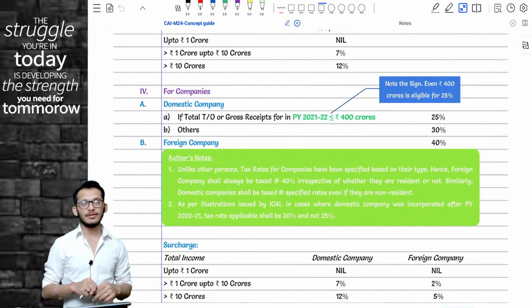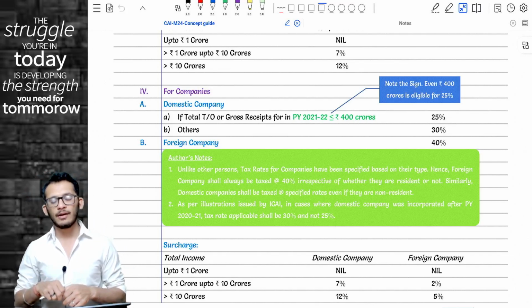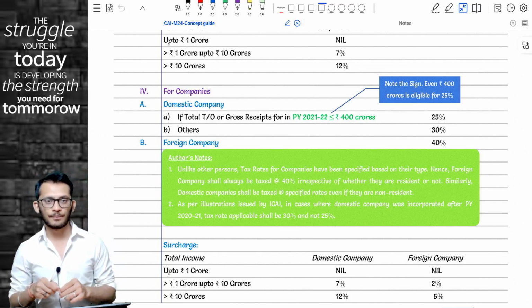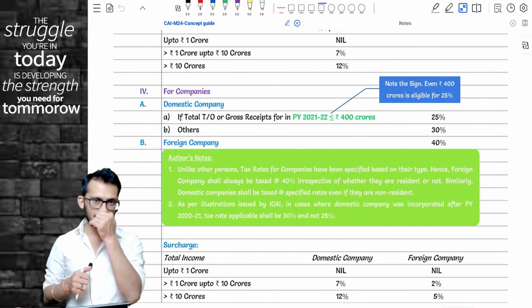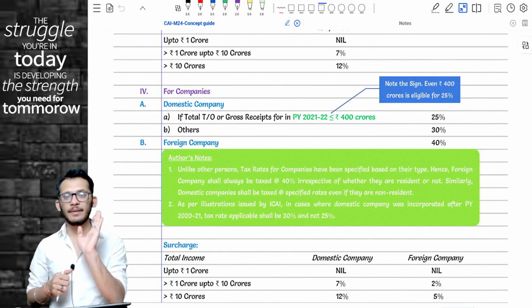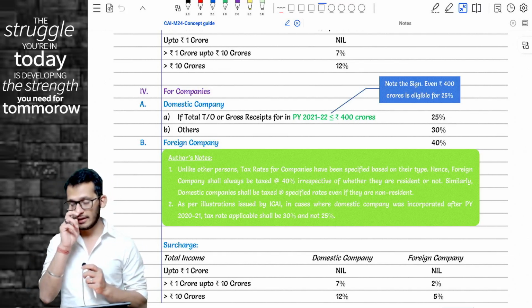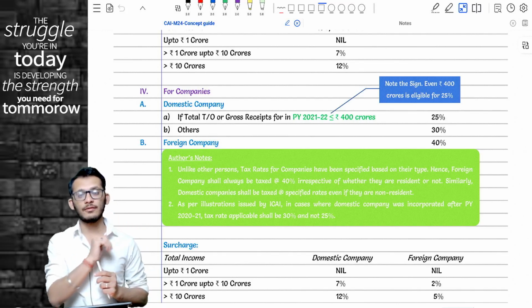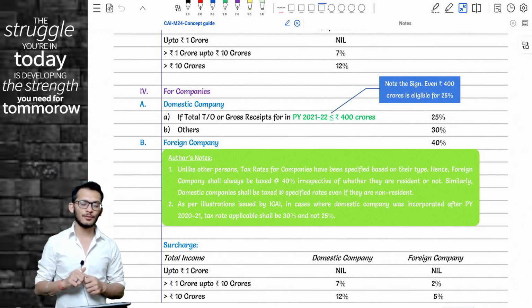The one thing which you need to know is from a company angle. Now, I would not call this an amendment per se. This is a change which happens every year, so you need to know. To give you a background, every year income tax says that when you are a domestic company, your tax rate will be about 25% or 30%. 25% applies when the previous year turnover is more than 400 crores.